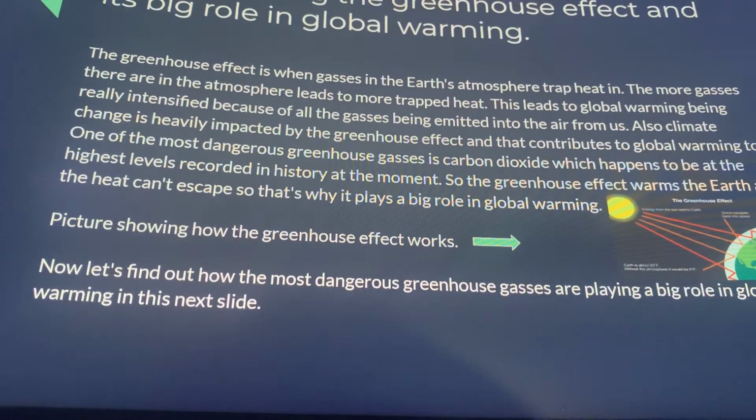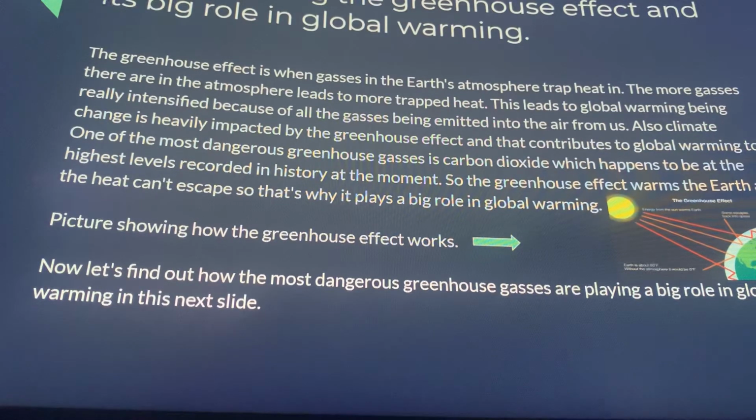Understanding the greenhouse effect and its big role in global warming. The greenhouse effect is when gases in the Earth's atmosphere trap heat in. The more gases there are in the atmosphere leads to more trapped heat. This leads to global warming being really intensified because of all the gases being emitted into the air from us. Also, climate change is heavily impacted by the greenhouse effect, and that contributes to global warming too.